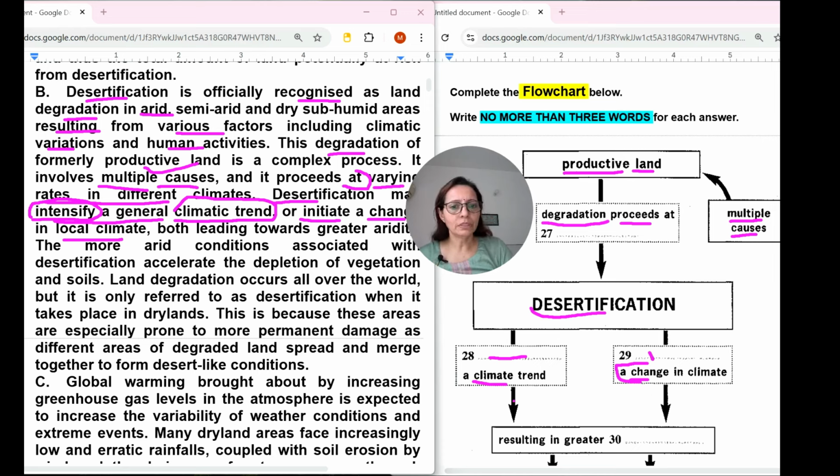Now after this arrowhead there is, resulting in greater. Okay, the word greater I can see over here. The both leading means resulting towards greater aridity. So here the word aridity will come in this number 30.